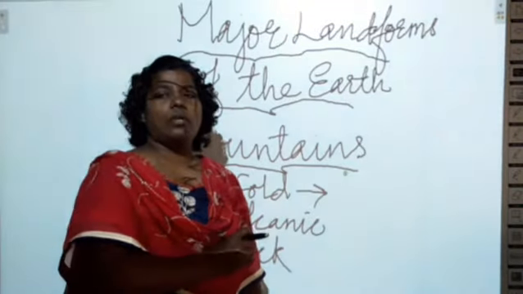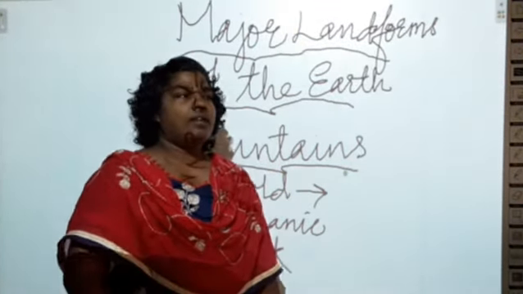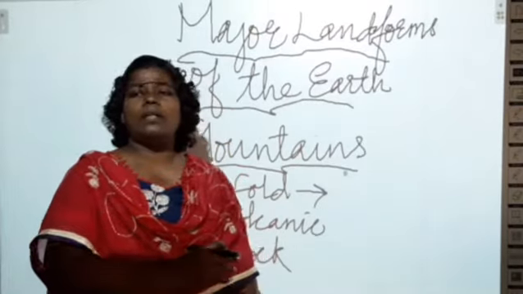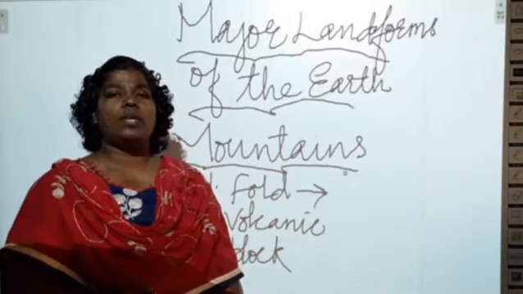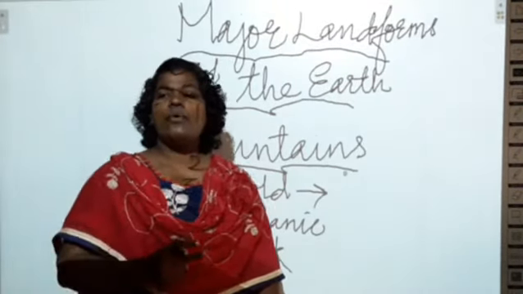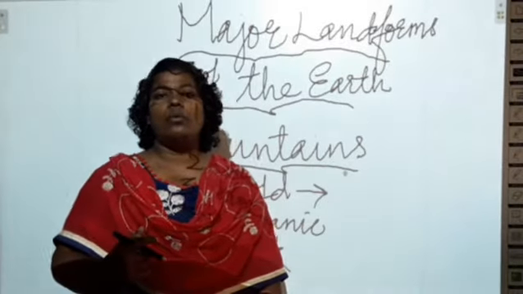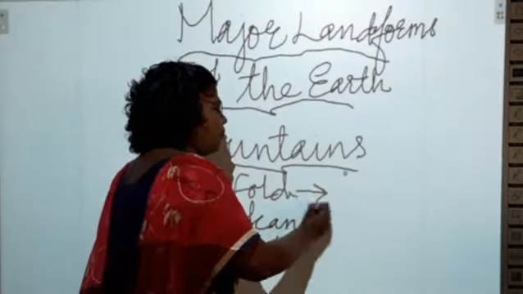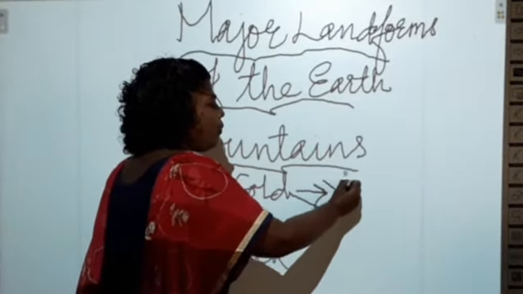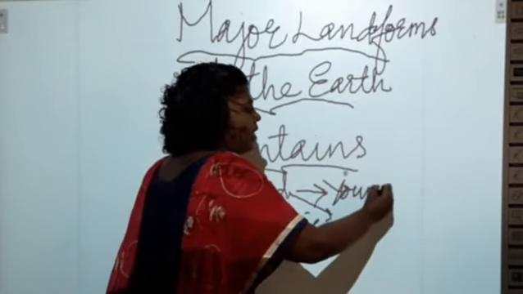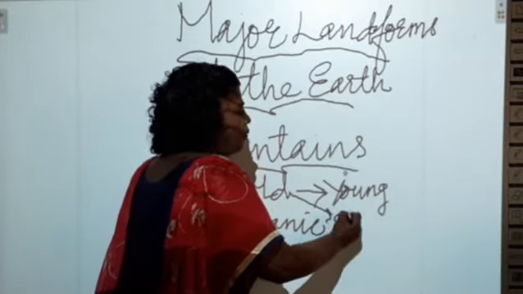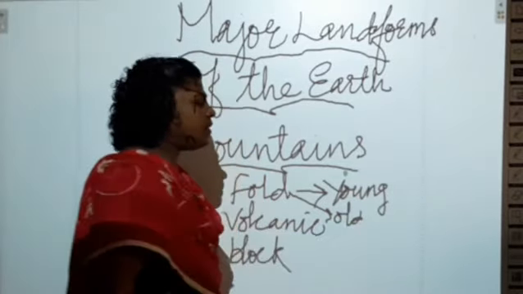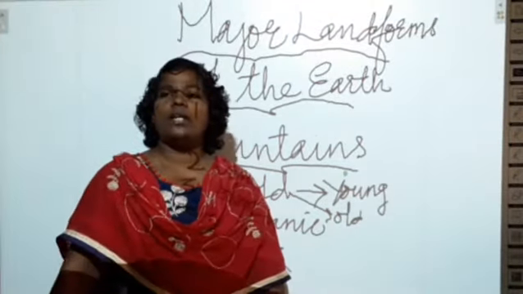That is called what? Fold mountain. And when we say fold mountain, there are two types: one is young fold mountain and the other one is old fold mountain. What are the two types of fold mountain? Young fold mountains and old fold mountains. What is this old fold mountain?